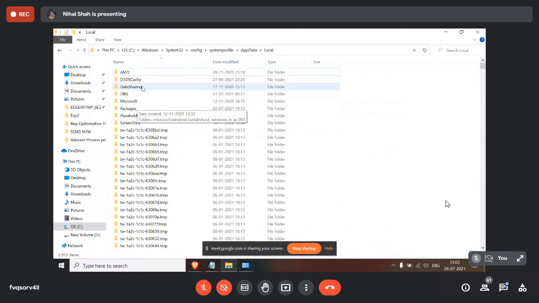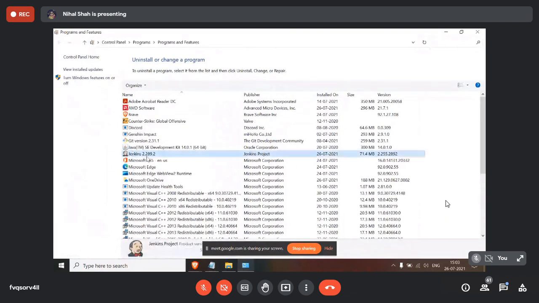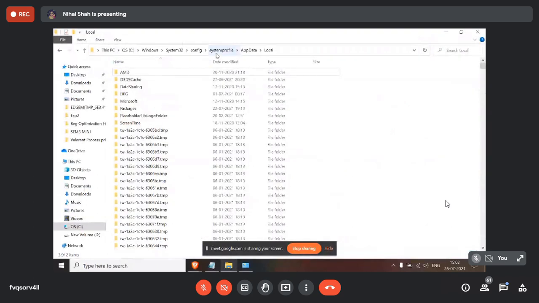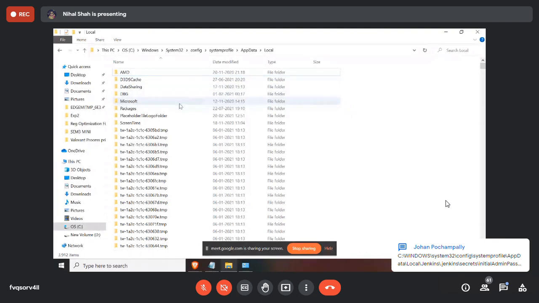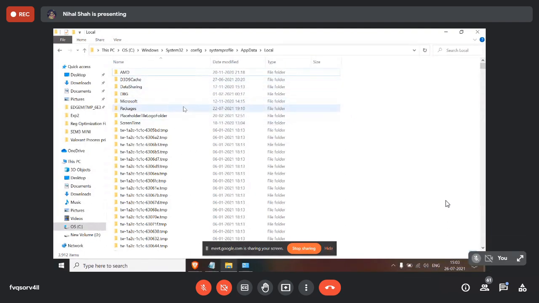Yeah, but I can't see Jenkins here. It will be here because you should have installed Jenkins, right? Yeah, I have installed it. Can anyone tell me which folder is there after Local? After Local, there was a folder named Jenkins. Then after that, dot Jenkins. Can you search this?